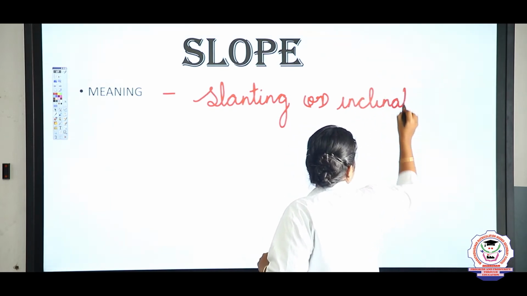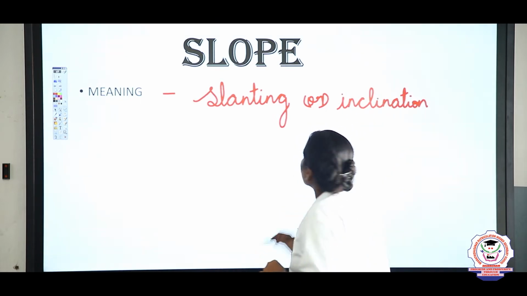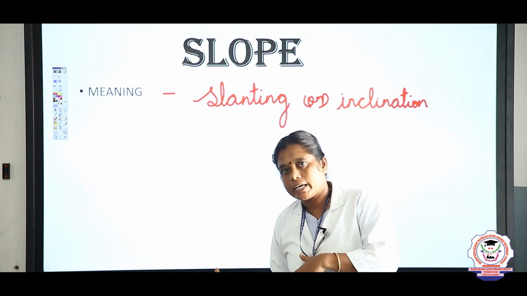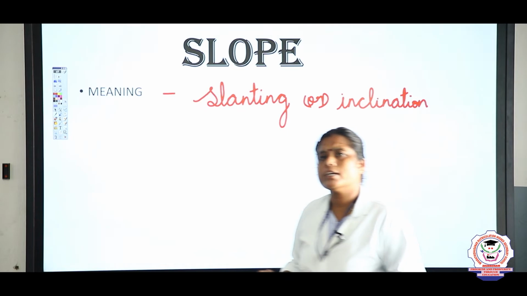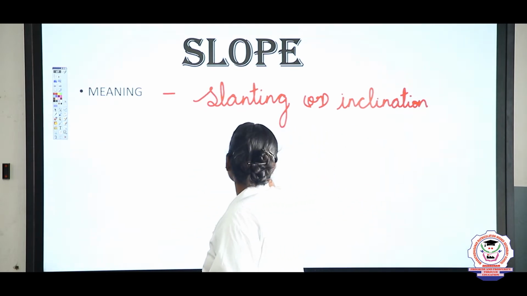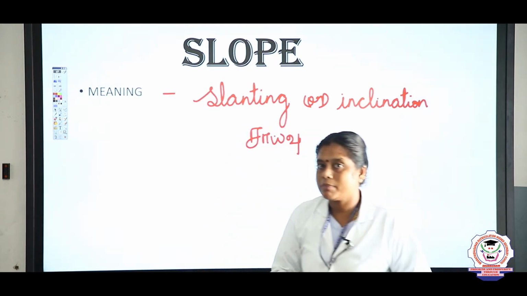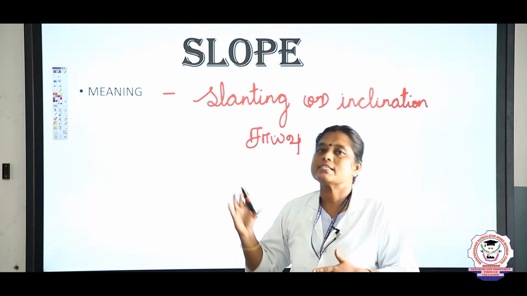What is slope, children? Slope is nothing but inclination or slanting. தமிழ்ல சொல்லணும்னா சாய்வு அப்படினு சொல்லலாம். தமிழ்ல ஸ்லோப்னா சாய்வு. So what is meant by slope? Slope is nothing but inclination or slanting.